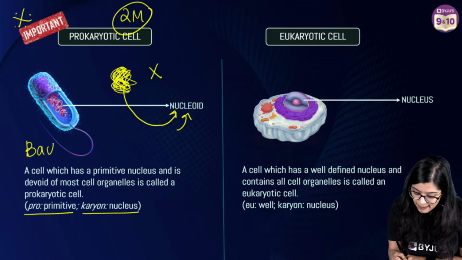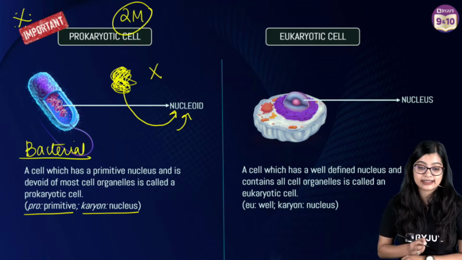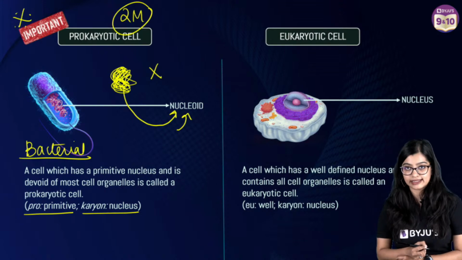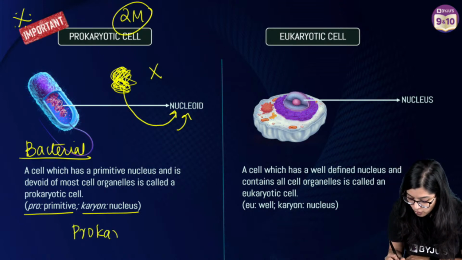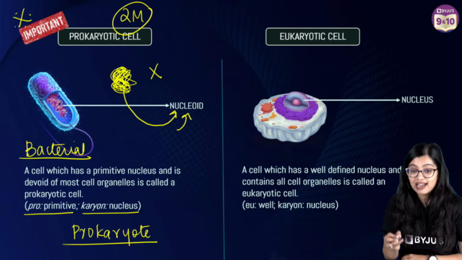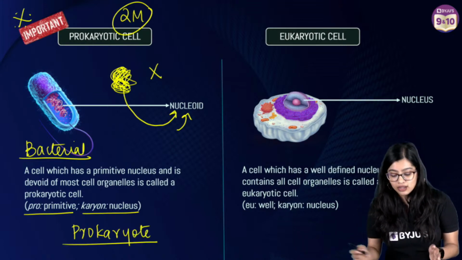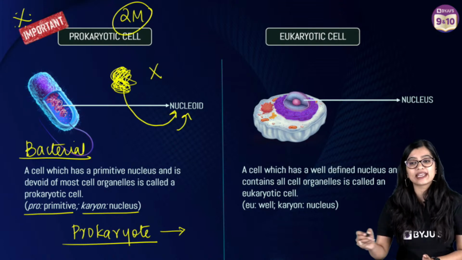An example, of course, is the bacterial cell, right? A bacterium is an example of a prokaryotic cell. Such organisms are called prokaryotes. So the cell is a prokaryotic cell, or we say the organism is a prokaryote.